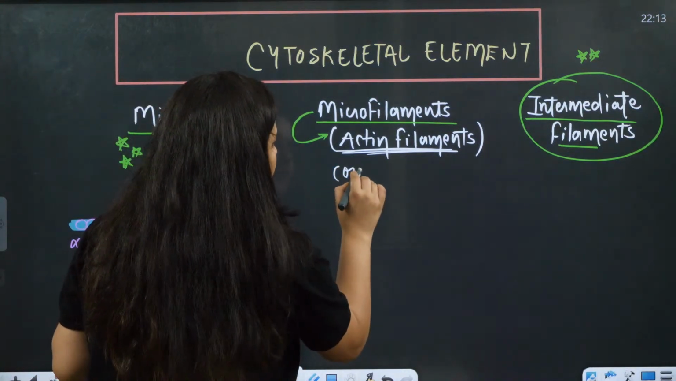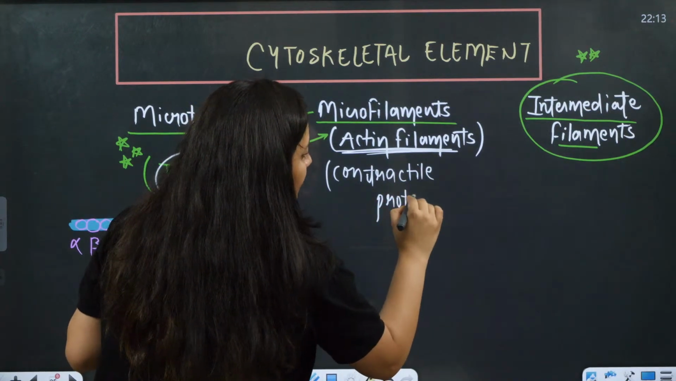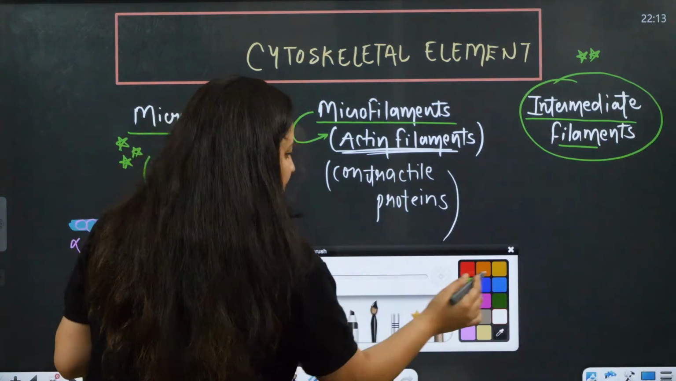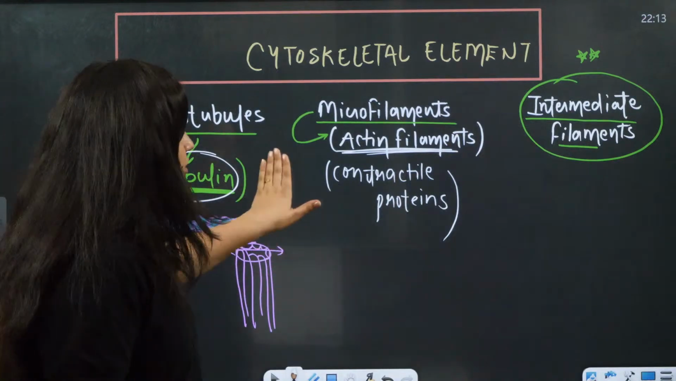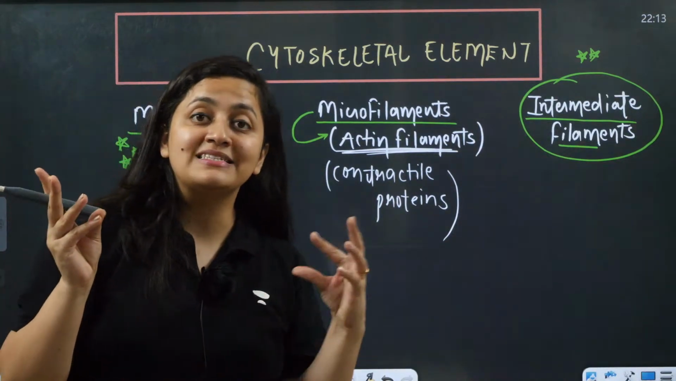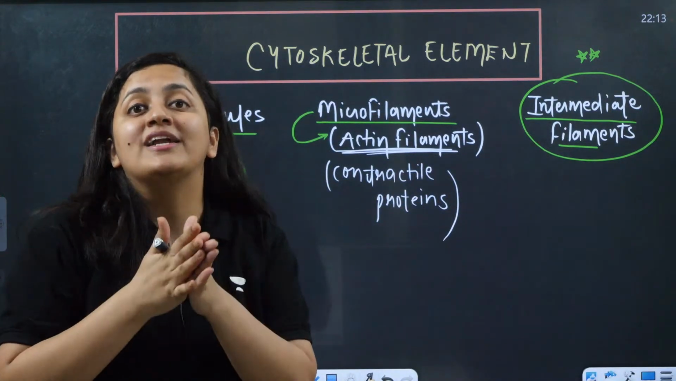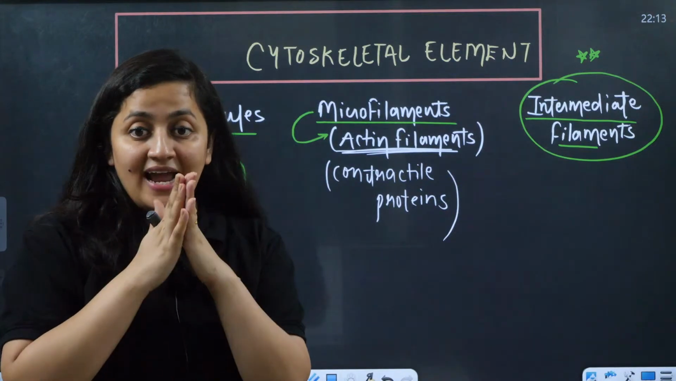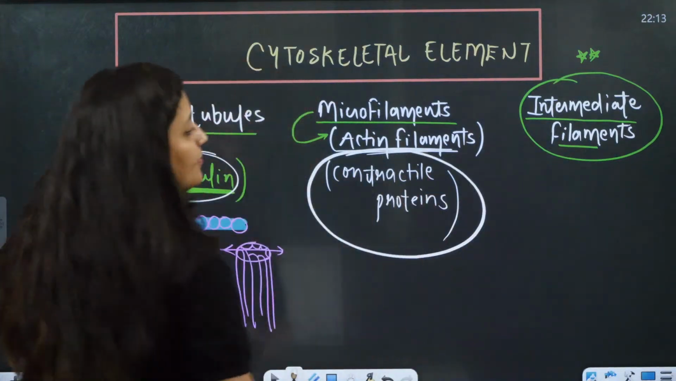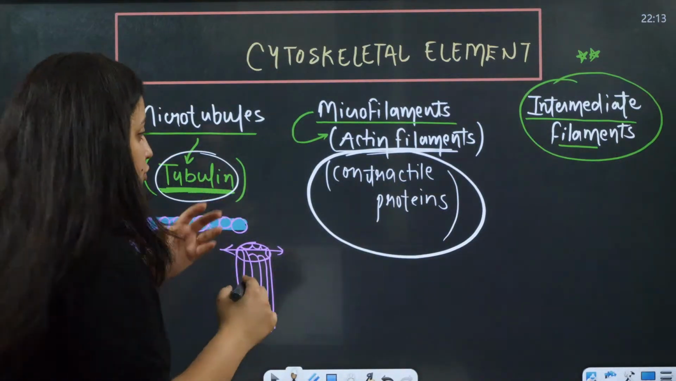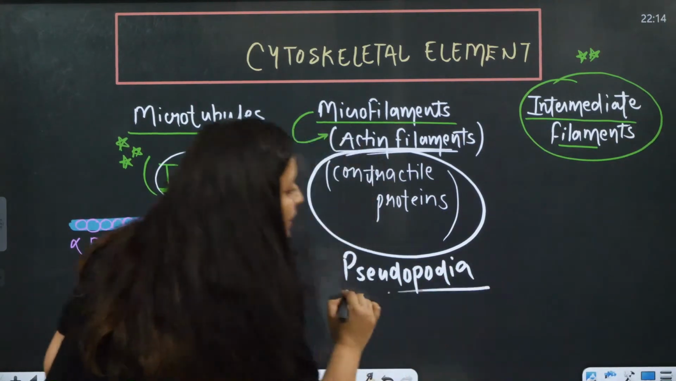So remember, microfilaments are contractile proteins. They can undergo contraction. Remember in the case of muscles, we talk about actin myosin. Thank you, Shanti. Now focus here. Do you remember in muscle contraction we discuss actin myosin? So they are proteins that can contract. So microfilaments are contractile proteins. When you talk about pseudopodia, pseudopodia is formed with the help of these microfilaments.